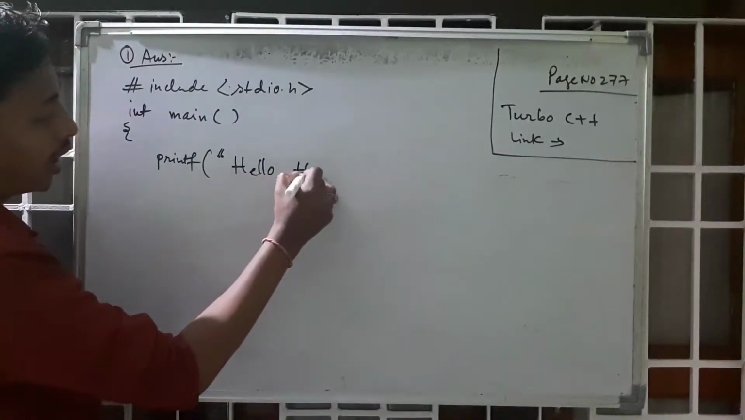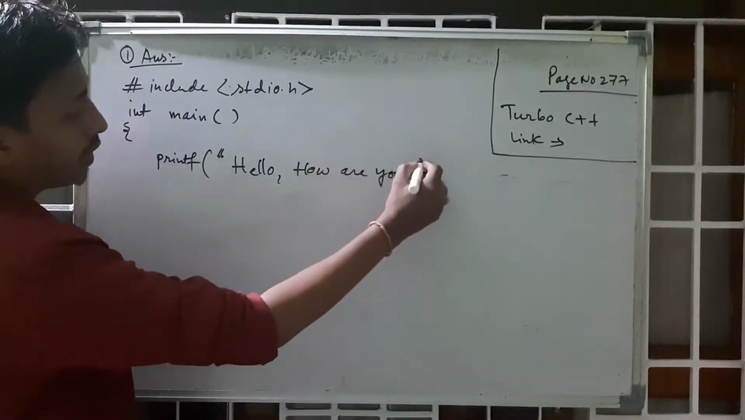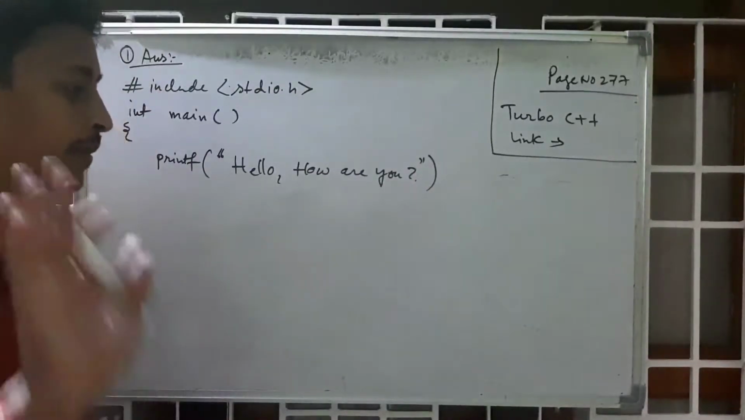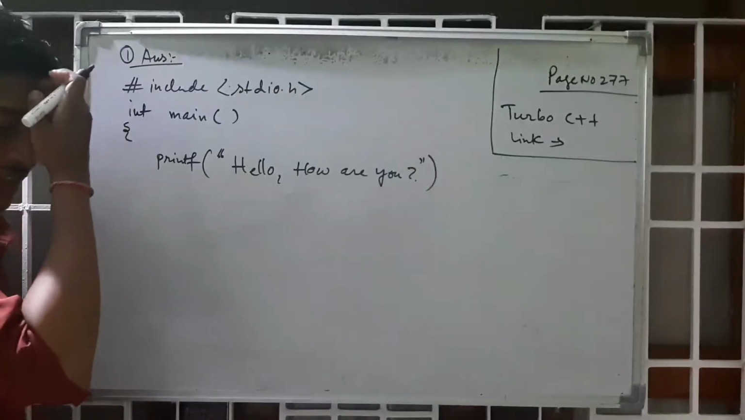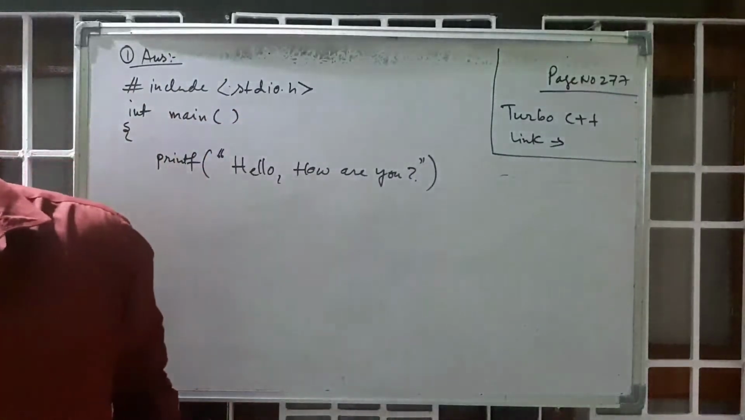Hello, how are you? कैसे हो तुम? कैसे हो तुम? अच्छे हो? ठीक है, बढ़िया. Joking. Hello, how are you? Okay.